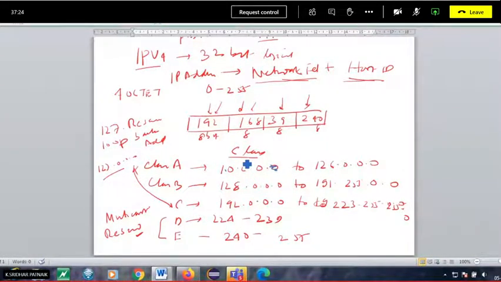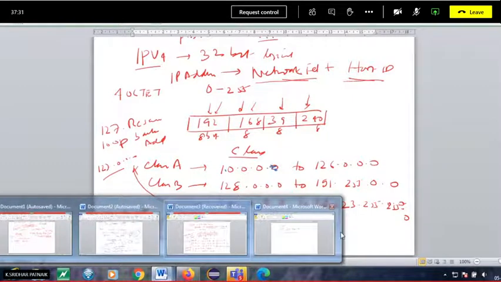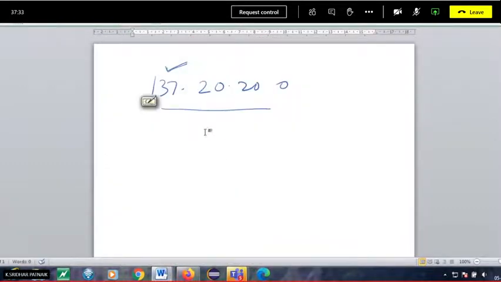Okay. So here you see class A begins with 1, class B 128, class C 192. So which one do we have? We have 137. So it belongs to class B. By taking a look at the first octet, you can directly write that it belongs to class B network. For instance, you are given 201.100.0.0. So 201, which class does it belong to? It belongs to class C. Okay, you see the first number.